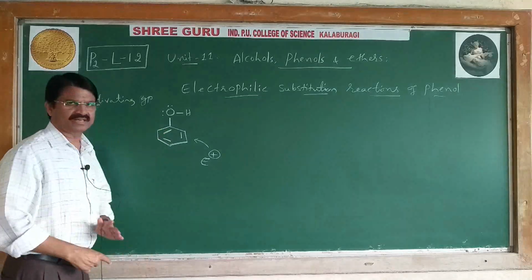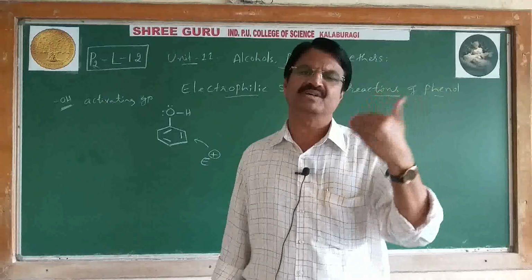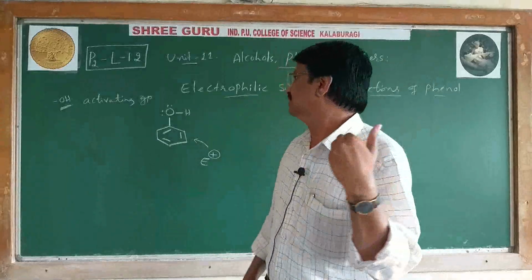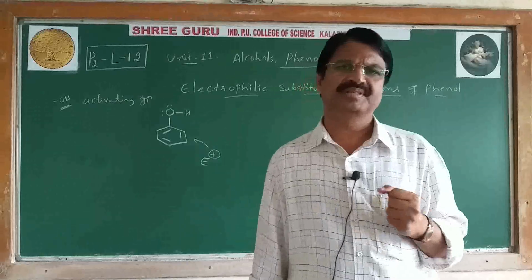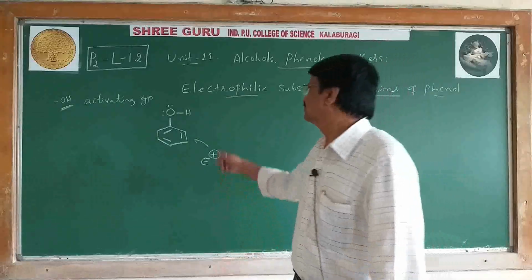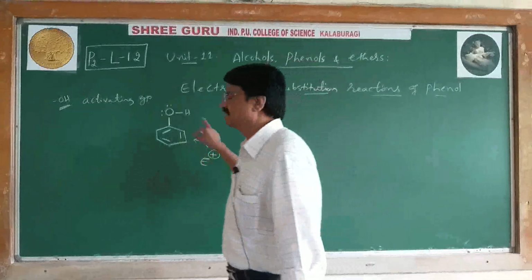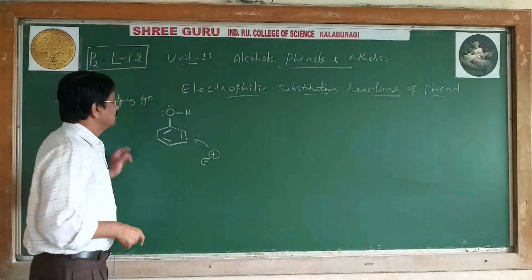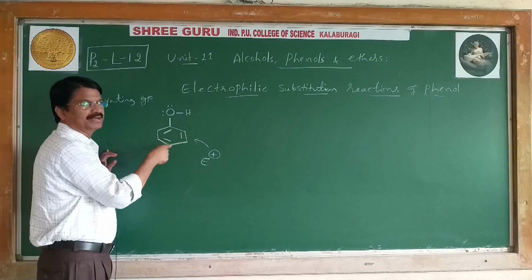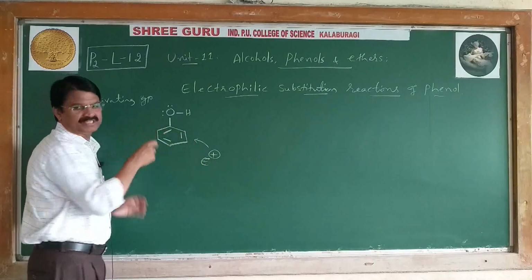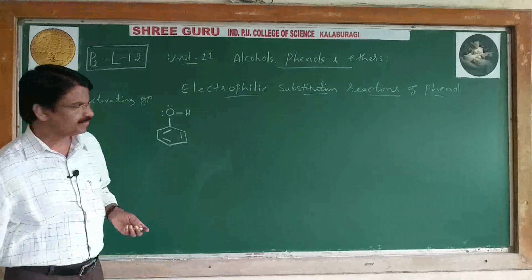Therefore, phenol, or any hydrocarbon compound which contains an activating group, just like the methyl group, OH group, then the NH2 group, they are called activating groups. They increase the electron density on the benzene ring, hence the electrophile can easily attack the ring. Where electron density is more, whether ortho, meta, or para, can be decided on the basis of resonance. Based on the resonance we can write.